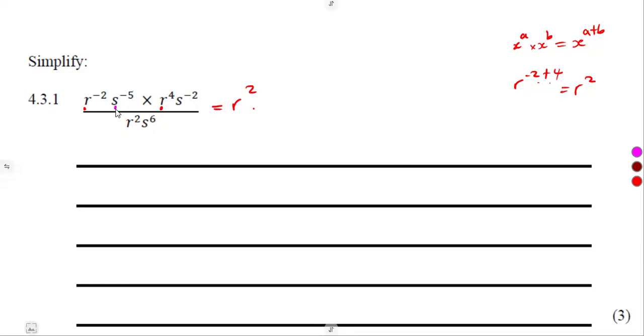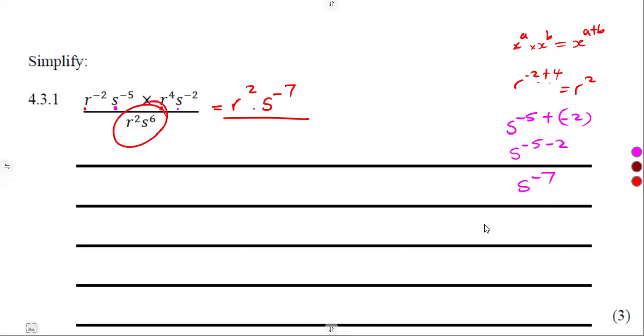Then the same on s. There is s to the exponent of -5 and also s to the exponent of -2. So you add -5 plus -2. So that's s to the exponent of -5 minus 2, which is s to the exponent of -7. So there we're going to have s to the exponent of -7, everything over the denominator, which is already in simplest form, r squared, s to the exponent of 6.